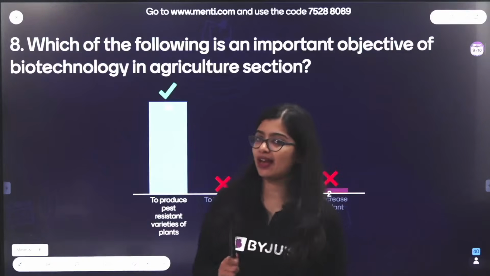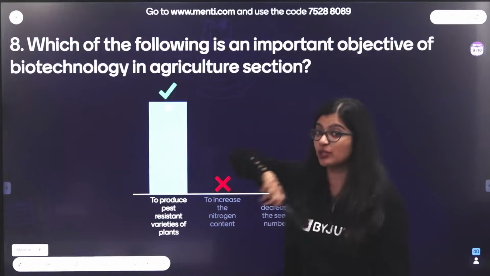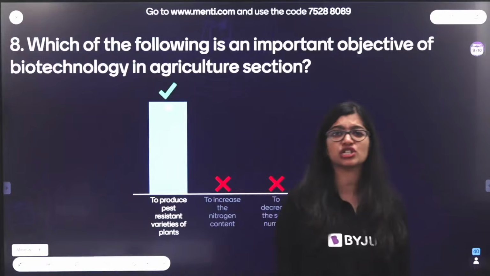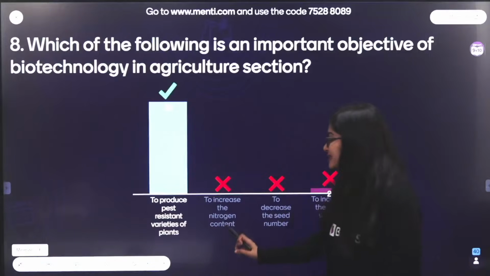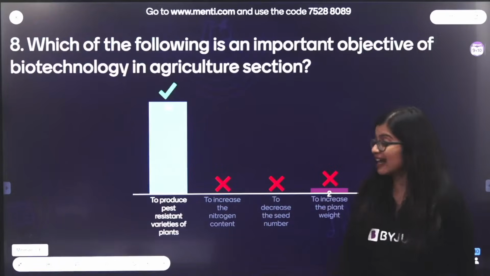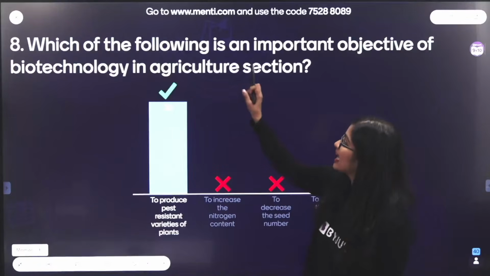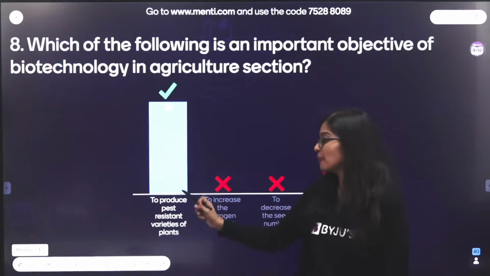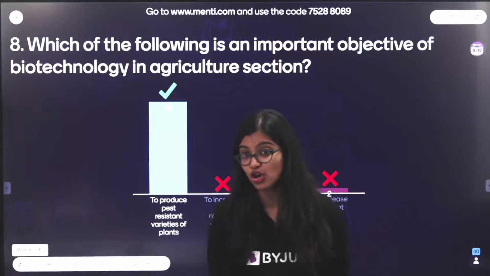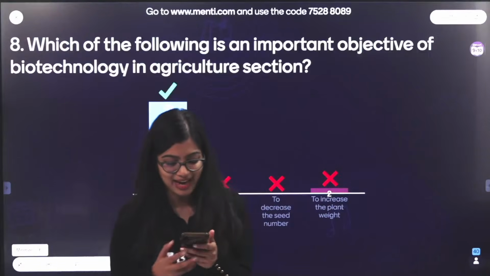See, it was not a direct question, because we're talking about an important objective of biotechnology, which means we're talking about how we can use it in hybridization, how we can use it in genetic modification. In this case, I thought some of you would get confused with to increase nitrogen content. But no, that is with respect to nutrient management of the soil, so that will not come under biotechnology per se. But here, to produce pest-resistant varieties of plants, especially in the case of BT brinjal that we discussed, the correct answer is option A.